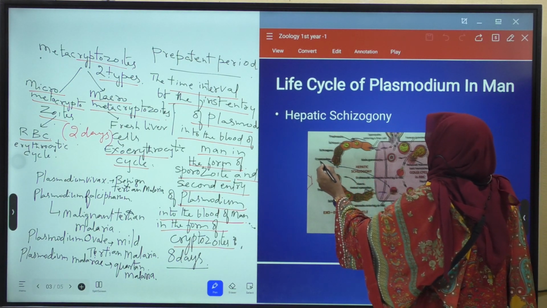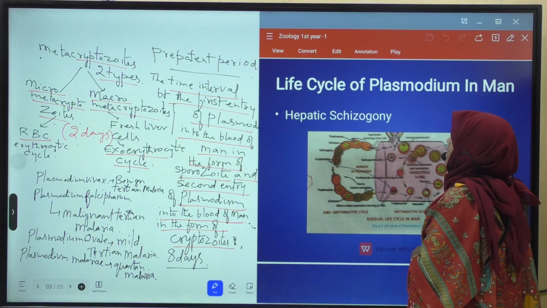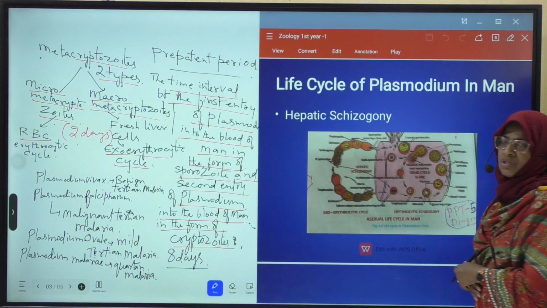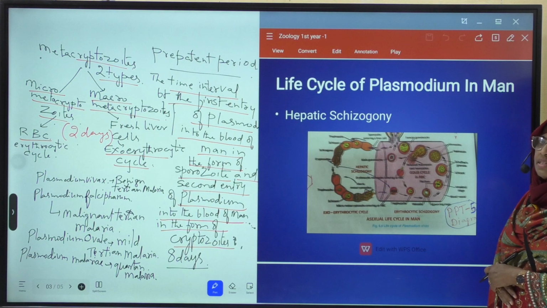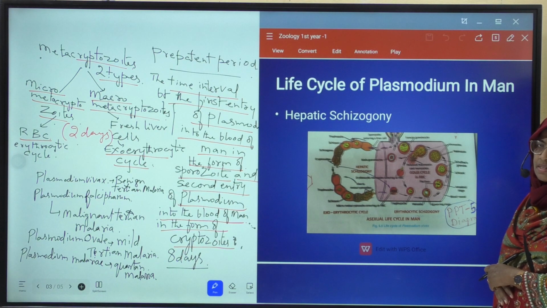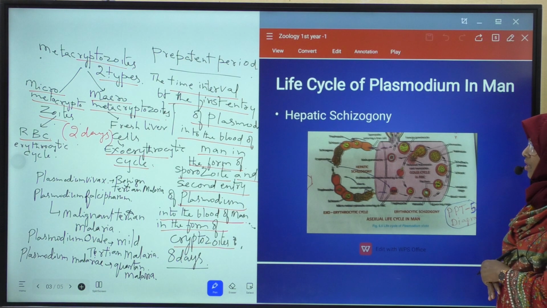So what happens? Cryptozoites are released into the liver sinusoids. What is liver sinusoid? The empty spaces present between the liver cells is called liver sinusoids.